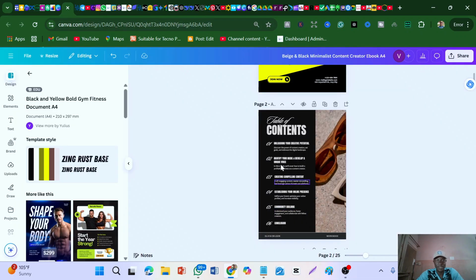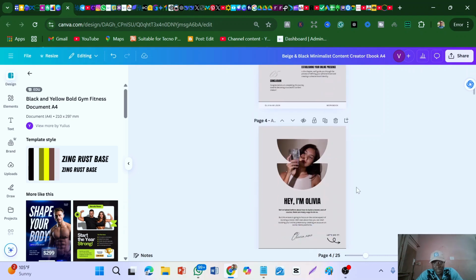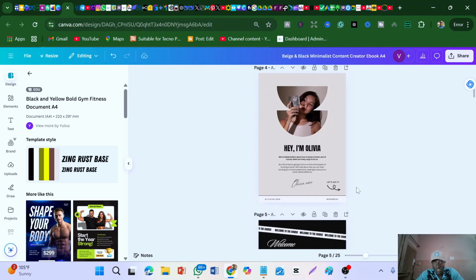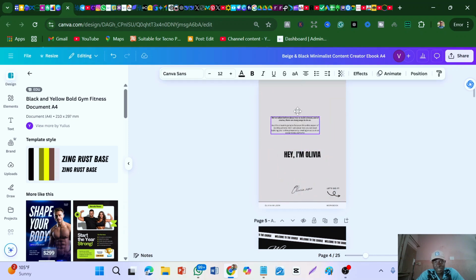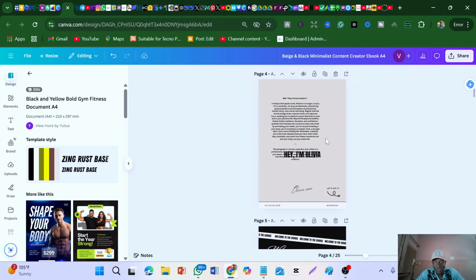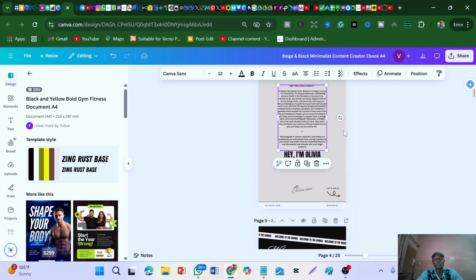You can go back to Canva here, and then you can now edit it. So in the first chapter, let's say this is chapter 1. Let's just delete all of these things here. So let's say delete whole frame. So let's say this is chapter 1. You can come here and just highlight all of this and then paste it, so you can see it here. So this can be chapter 1 of the book. However you want to make the book, just tweak it and make it however you want.